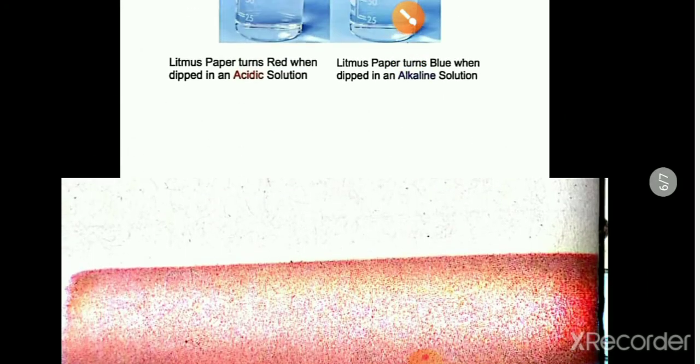In acid, blue changes to red. In base, red changes to blue. Are you clear?